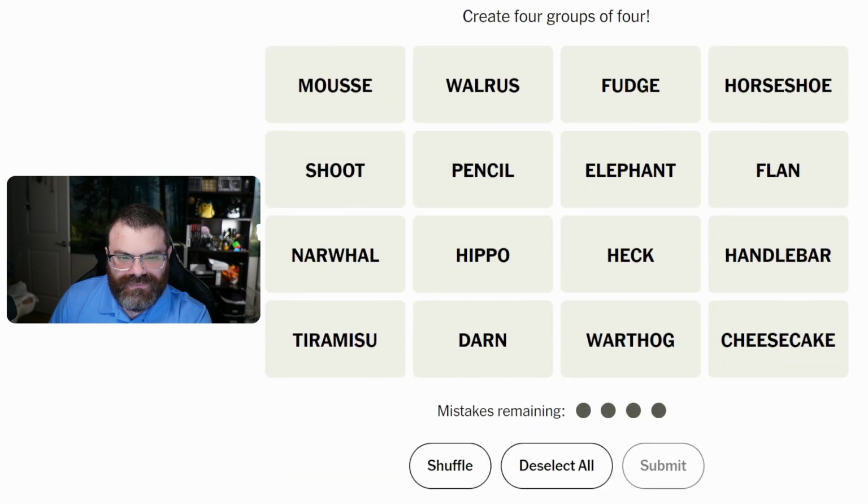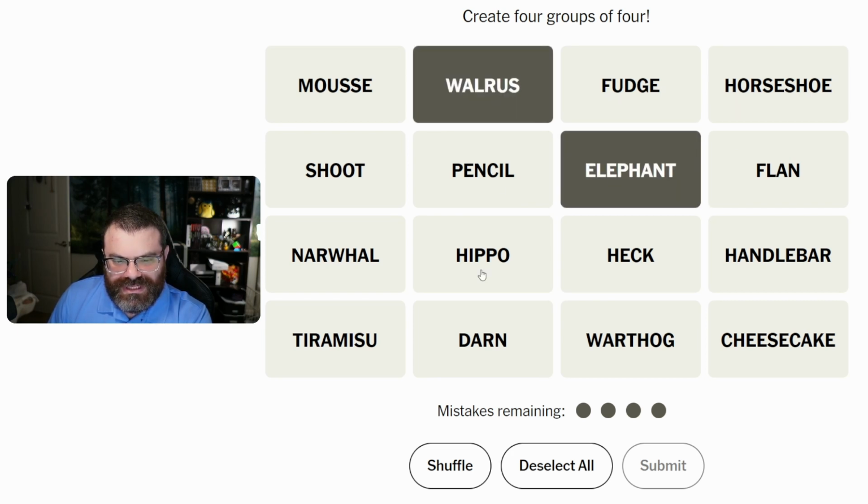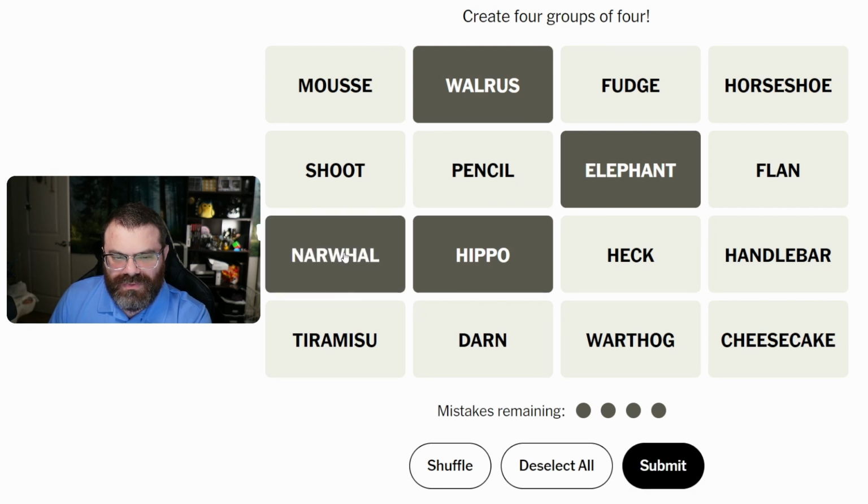All right. Let's see what we've got. Elephant and walrus and hippo. We've got narwhal and warthog. Why do I feel like narwhal goes with those more than... Like, narwhal's a whale, but... These are like mammals. I don't know, maybe... So is warthog, though.